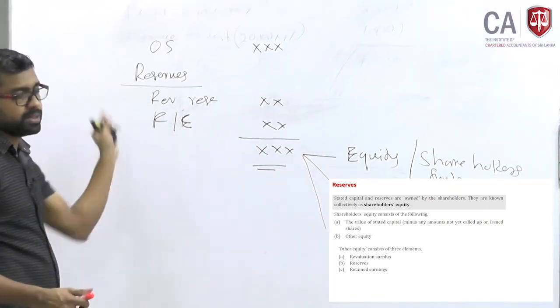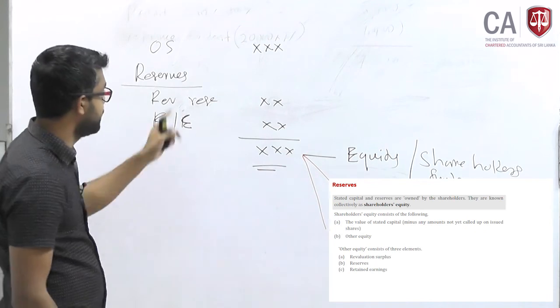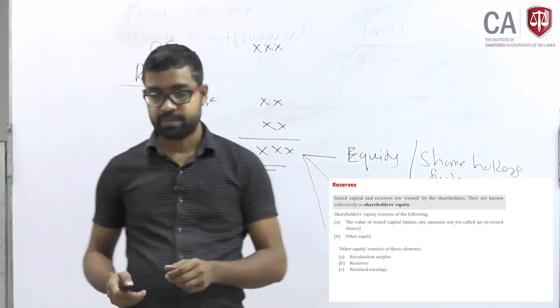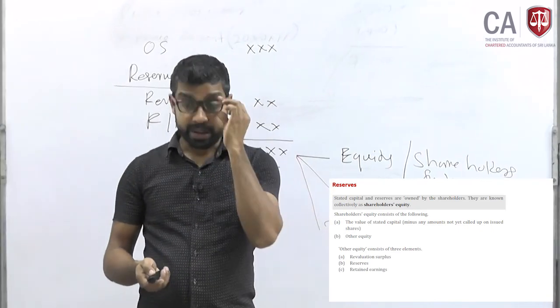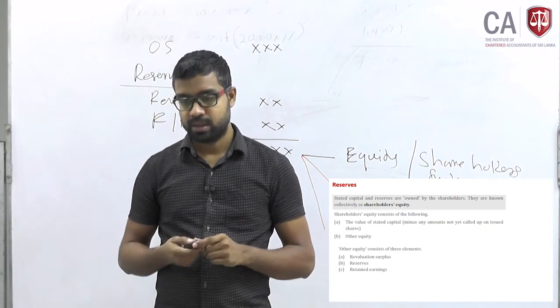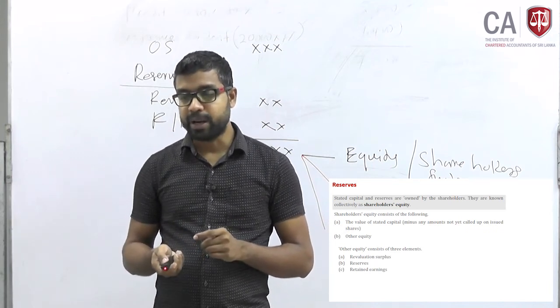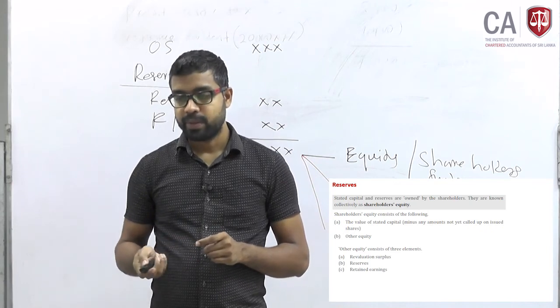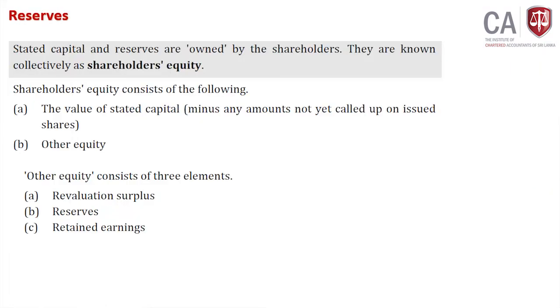This is the shareholders' ownership. Keep this in your mind. Then read this to see whether that interpretation is there on the slide or not. Stated capital and reserves are owned by shareholders. They are known collectively as shareholders' equity.